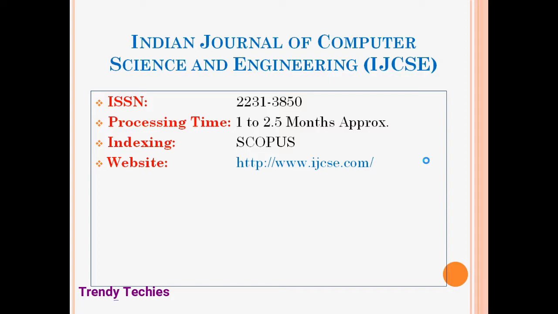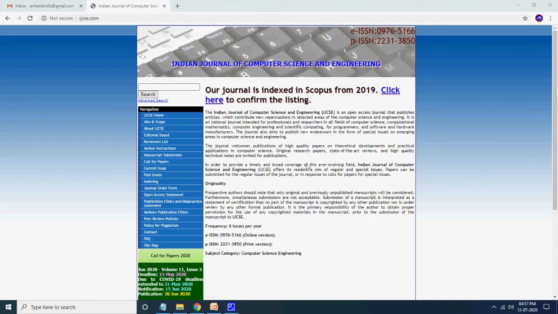I will show you how to see the scope of the journal first. You are writing the research paper, it's okay, but for this particular journal or other further coming journals, whether your paper is eligible or not, first we need to check the scope of the journal. For that I will show you how to do that. Just copy this link, paste the link over here. In browser I paste the link and give enter.